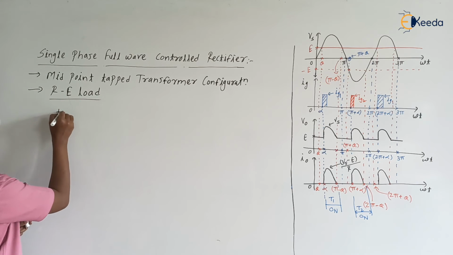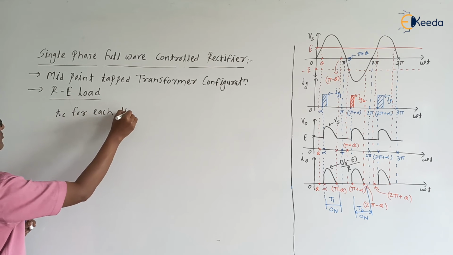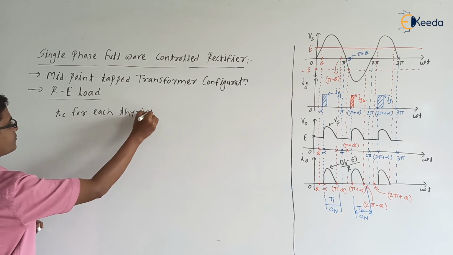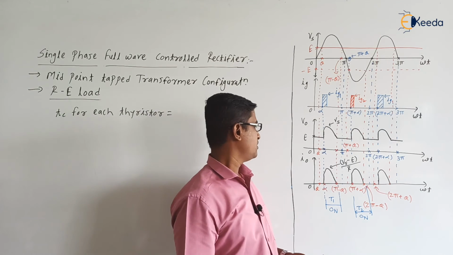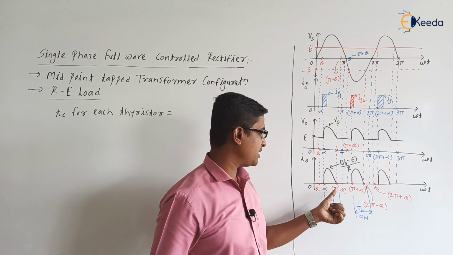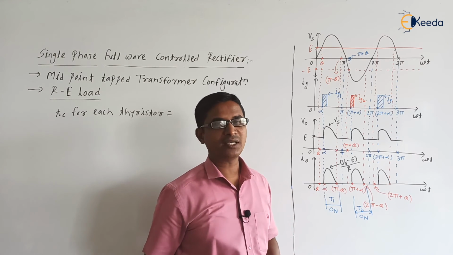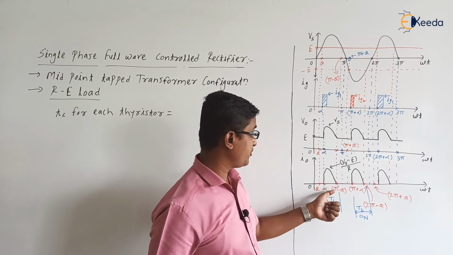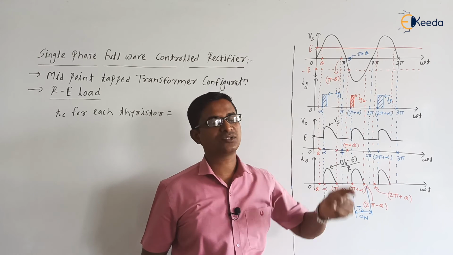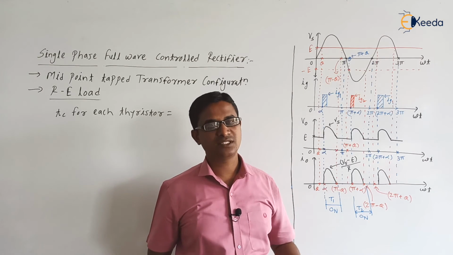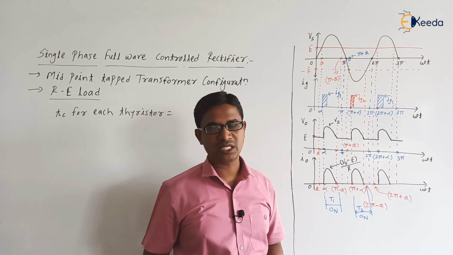If you check thyristor T1, at pi minus theta thyristor T1 turns off, and after that the reverse voltage will be maintained, right? After pi minus theta, Vs is less than E, and the voltage appearing across the thyristor T1 is Vs minus E, okay. So after pi minus theta, the reverse voltage will be maintained across thyristor T1.